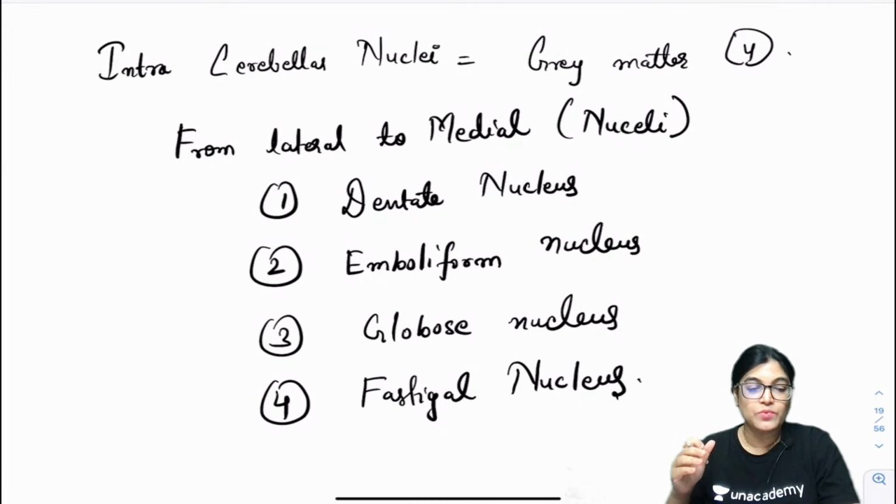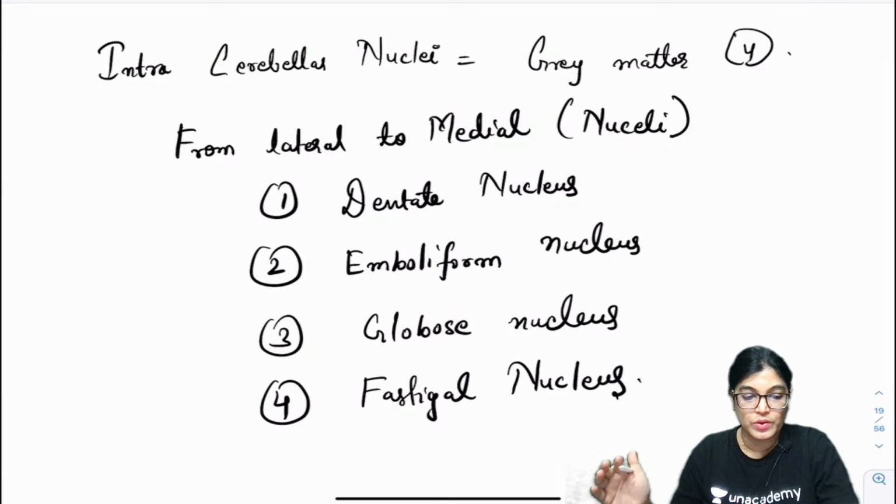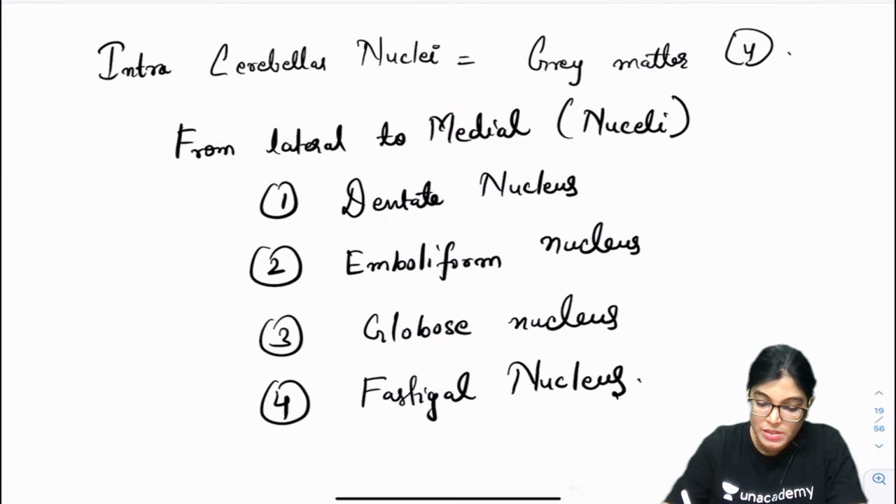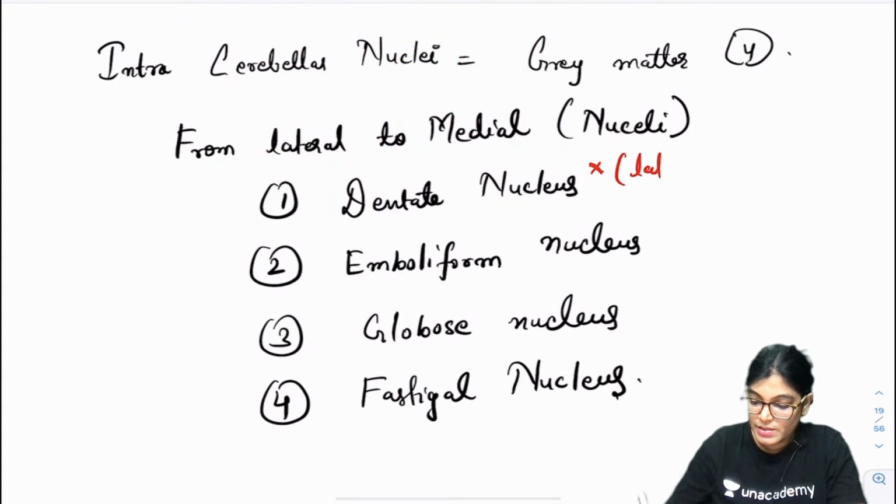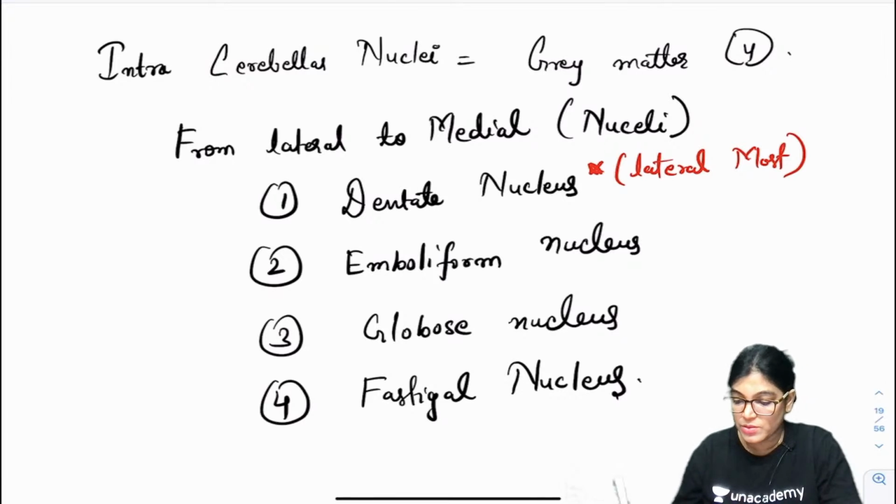Now, one of the options was about the roof nucleus. My dear friends, among these, the dentate nucleus is the lateral most and the fastigial nucleus is the roof nucleus. So, it is important. Please note down this point. Among these options, the dentate nucleus is the lateral most.